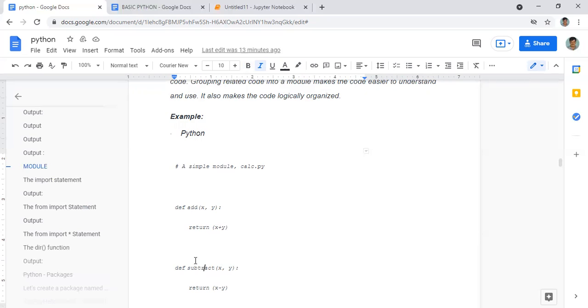And we are also defining subtraction, that is def subtract. You have two values x, y, and you should return x - y.